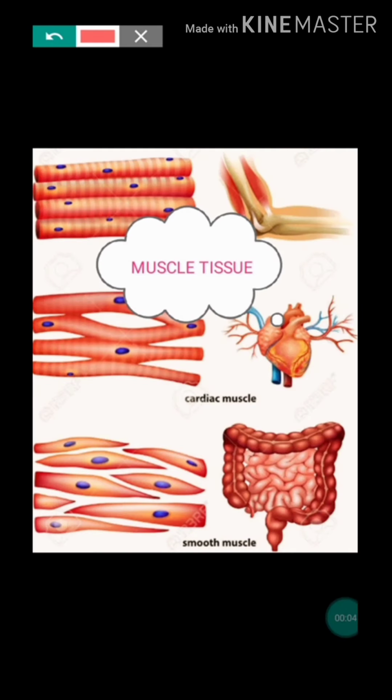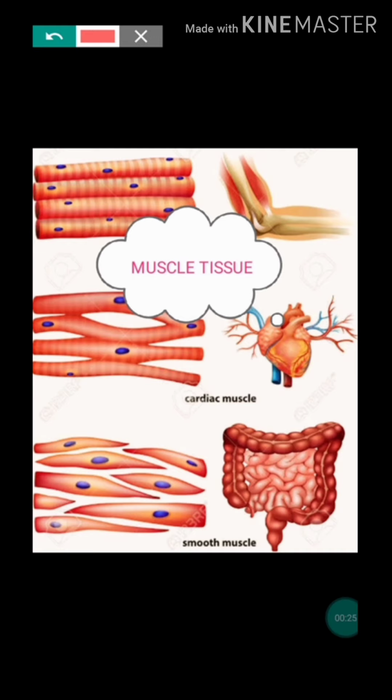Today we are going to study about muscle tissue. It is useful for 9th standard and plus 1 students. It is one of the most important tissues in our body. It is a specialized tissue and it is mesodermal in origin. Three germ layers are present: outer ectoderm, inner endoderm, middle mesoderm. So from the mesoderm these muscle tissues are formed.